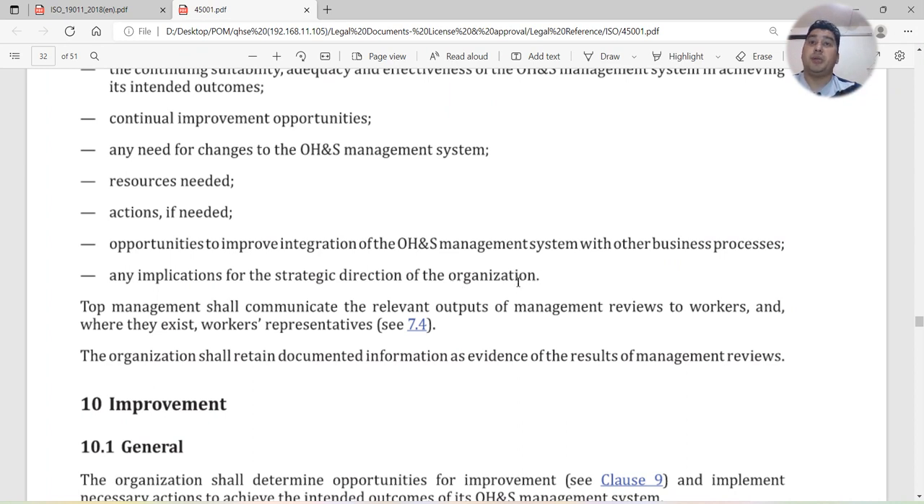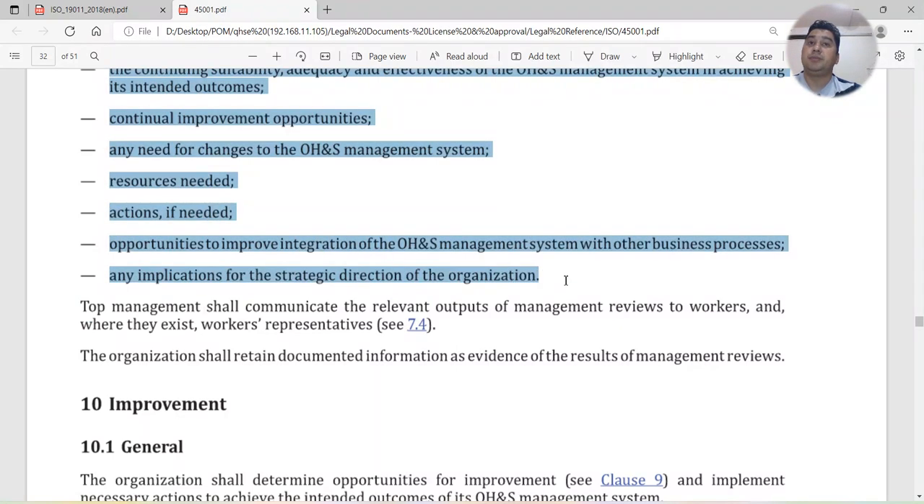These are the things that need to be discussed, and these are the things that should be included in the output. This is the minimum requirement: you have to make sure that your management review meeting minutes include this information.